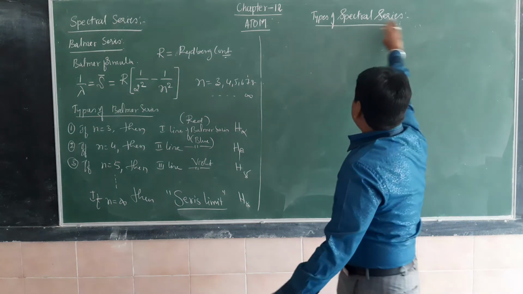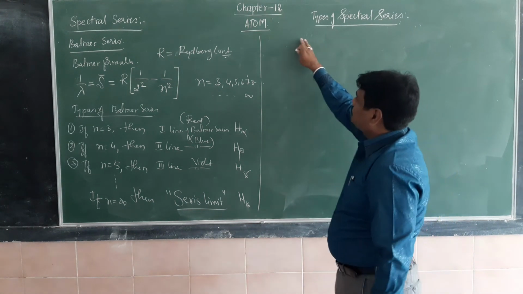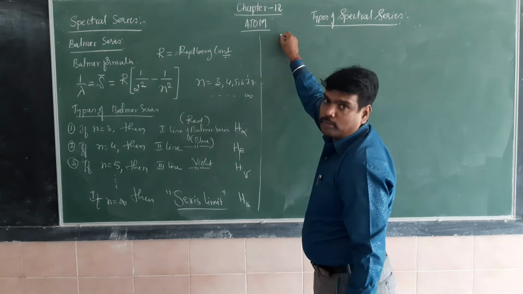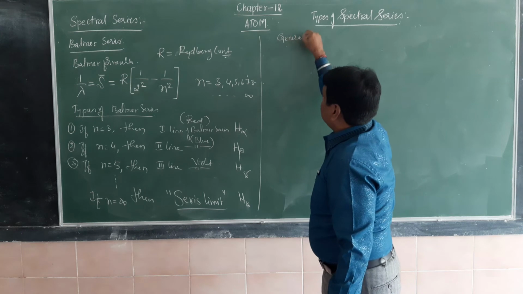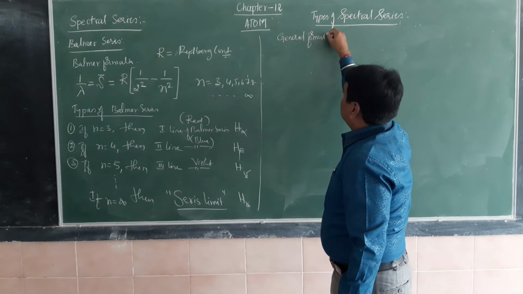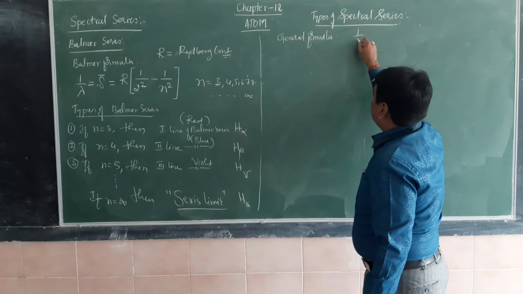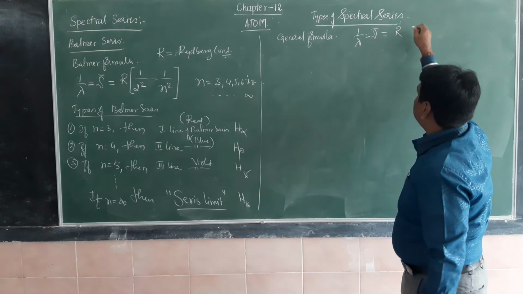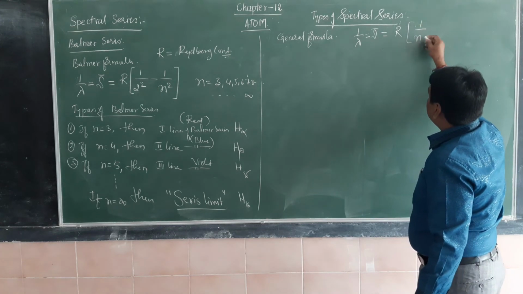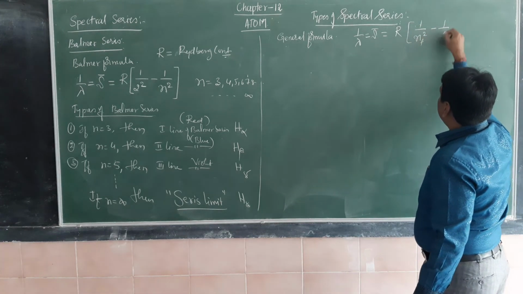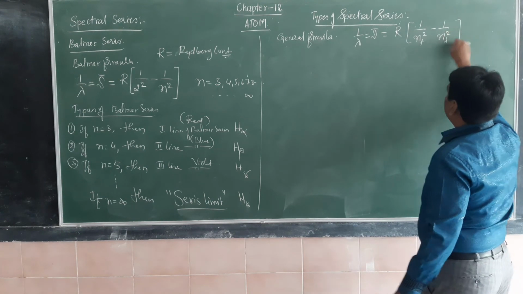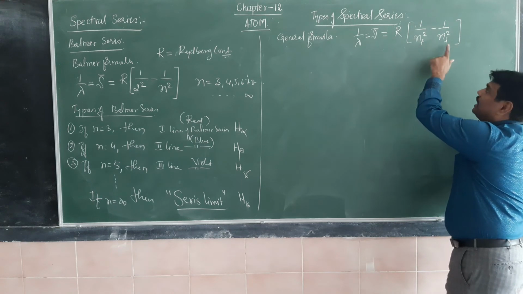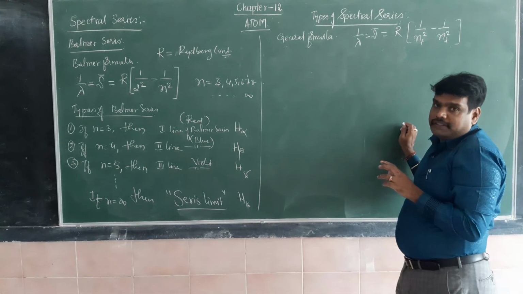The types of spectral series can be listed on the basis of the same formula. I want to write the general formula: 1 by lambda, nu bar, is equal to R, the Rydberg constant, into 1 by n f square minus 1 by n i square, where n f is the final position of the series and n i is the initial position of the series.